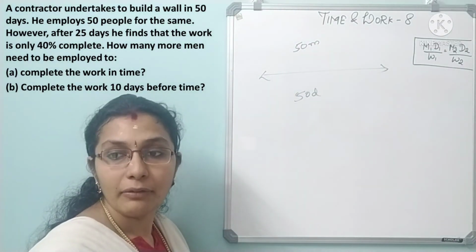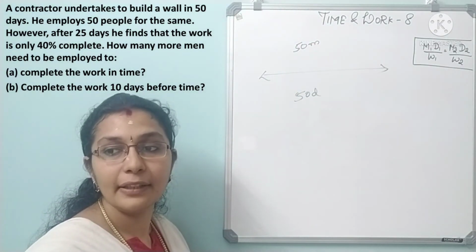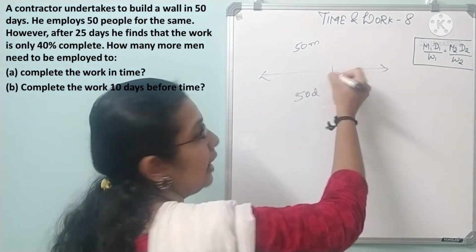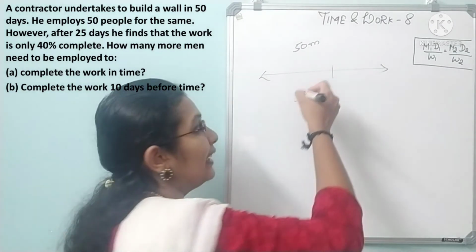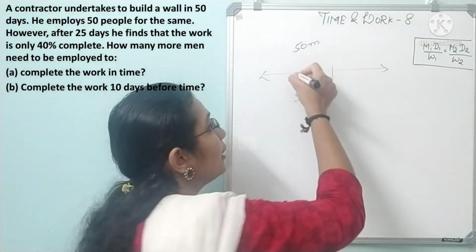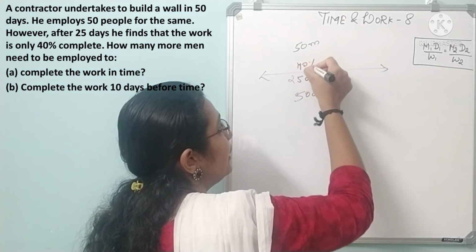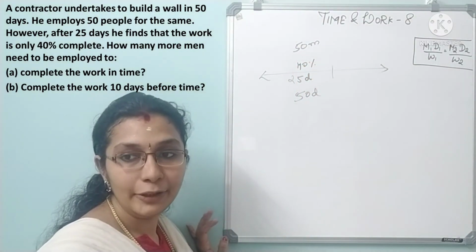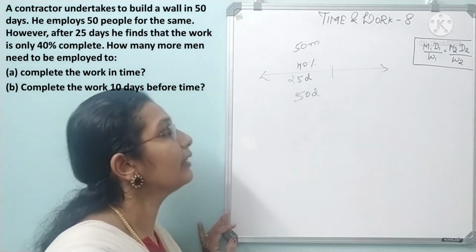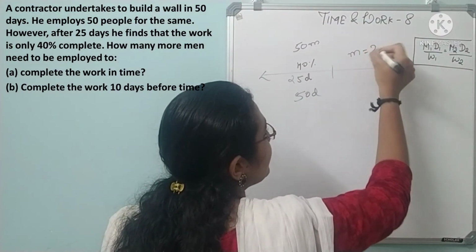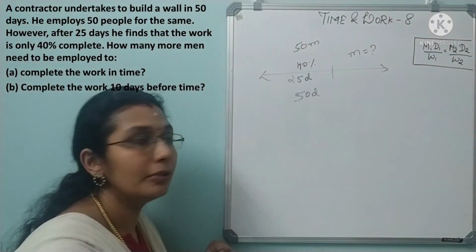However, after 25 days, he finds that only 40% of work is complete. How many more men need to be employed to complete the work in time? So men is equal to question mark. So, how will you do this?